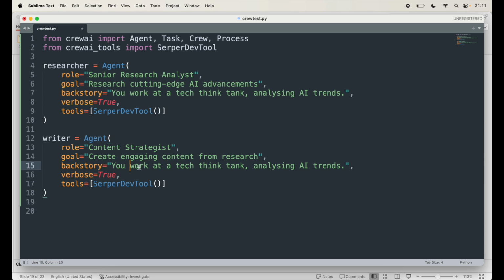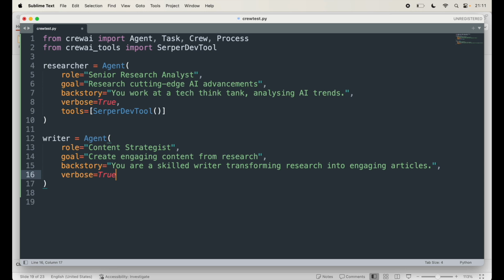You are a skilled writer transforming research into engaging articles. That's what this writer does. Verbose is true. I'm not going to use any tools here. So that kind of defines our agents.